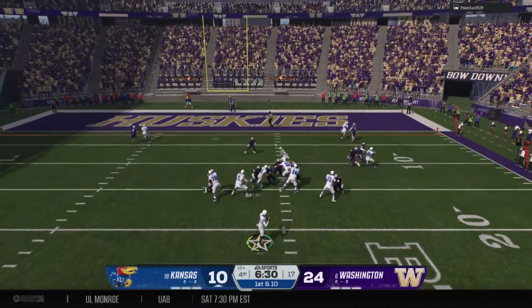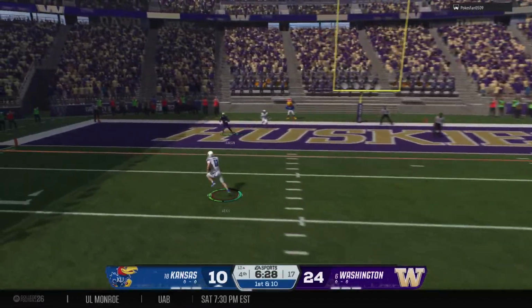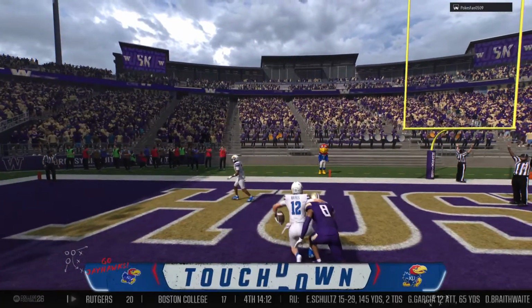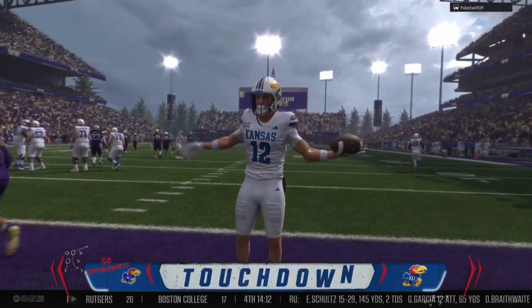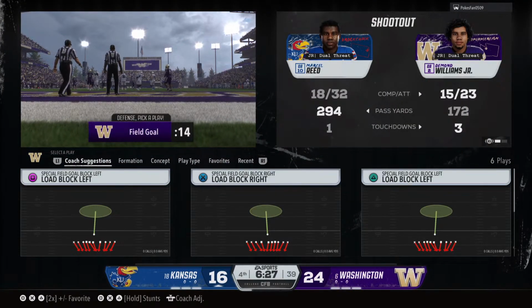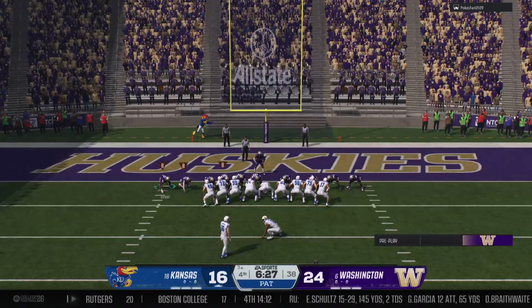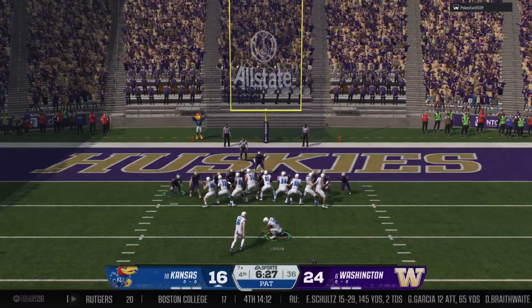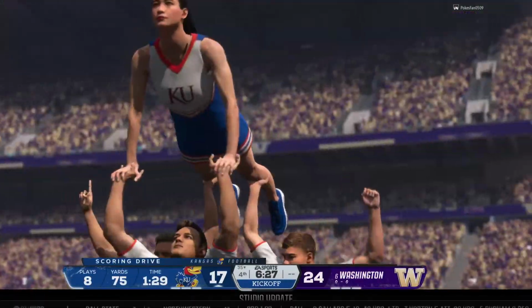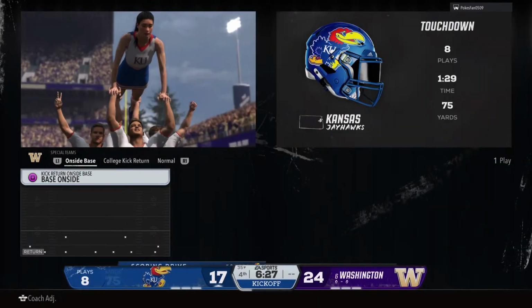On 1st and 10 here, looking to throw the ball. Looks to the left, and it's complete. Touchdown, Kansas. They connect for 6. That's taking advantage of a matchup there, Chris, by the quarterback finding his receiver. He puts the ball up in the air where he can make a play on it. They come up with that touchdown. PAT up and good. They get a little bit closer.